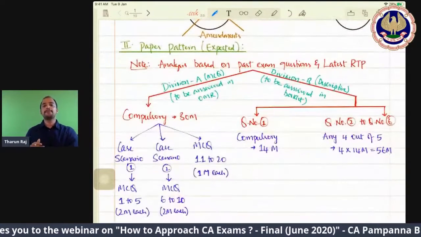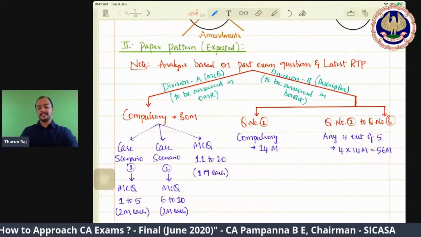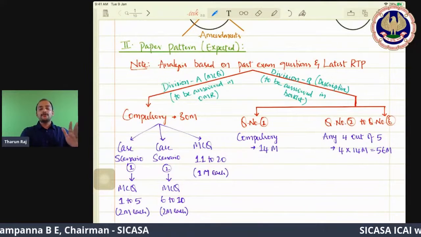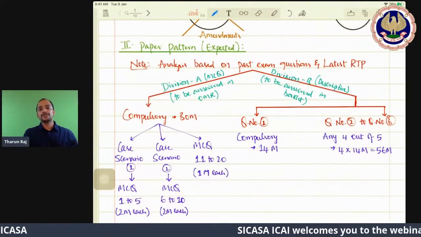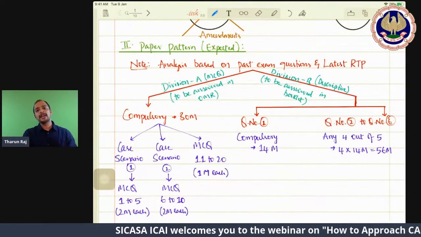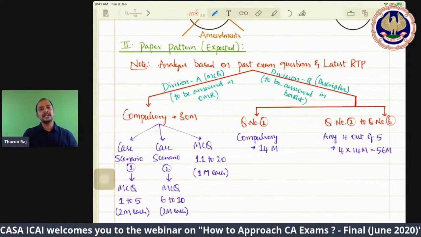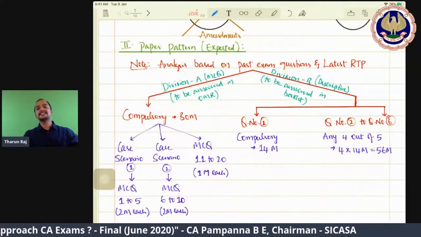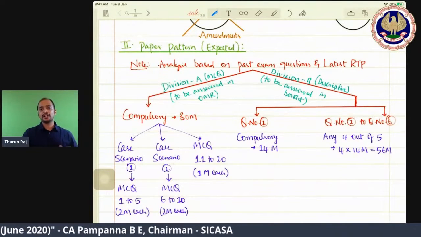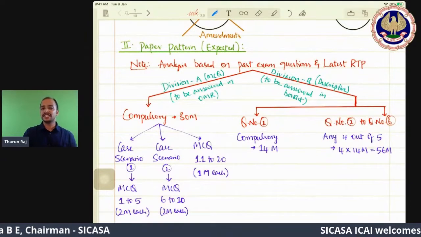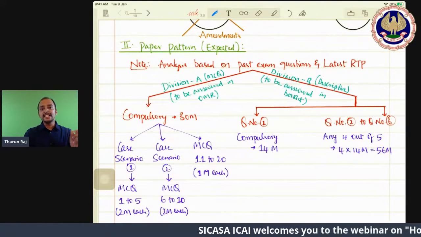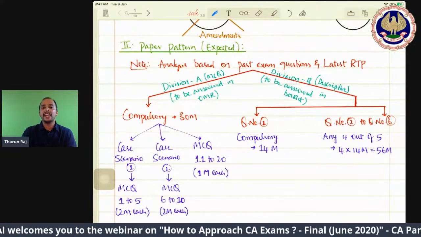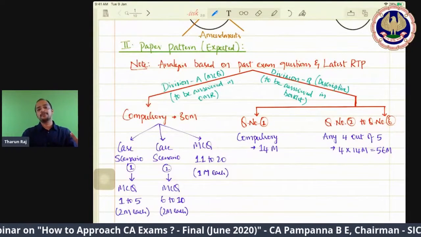Then, what is the paper pattern that is expected? I am saying this as expected because what the paper was for November 2019 may not be the same for June 2020, and this analysis is based on the recent RTP May 2020. Whatever ICAI has published as the revision test paper for May 2020, in that RTP, the way in which MCQs are framed is case scenario type MCQs.